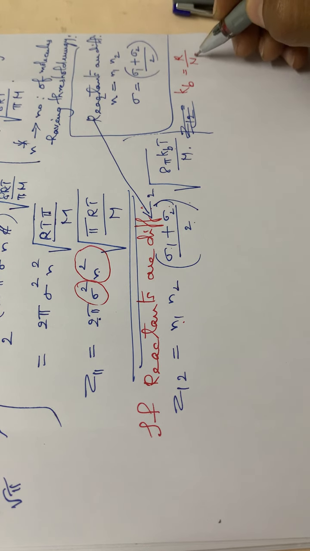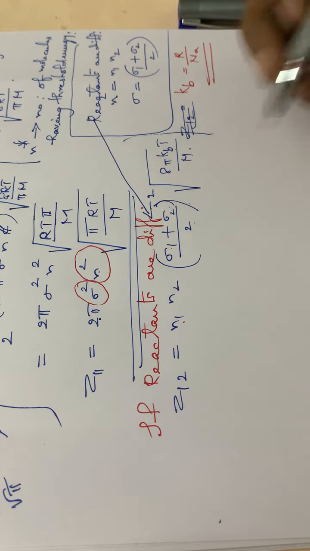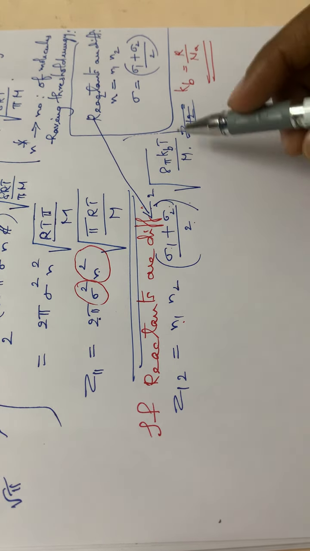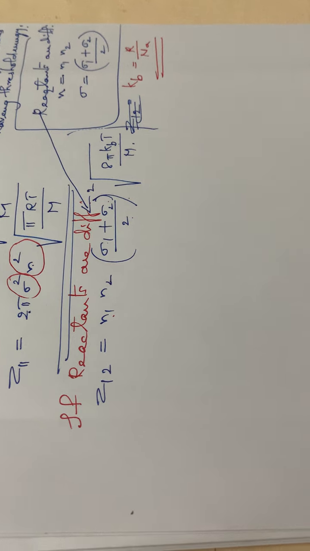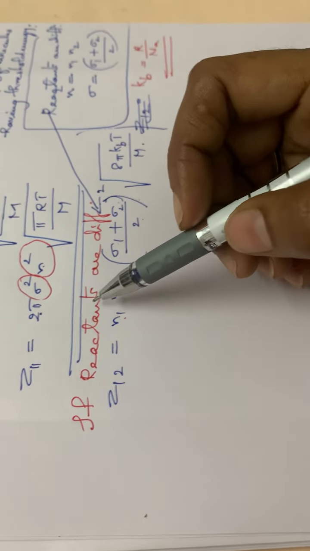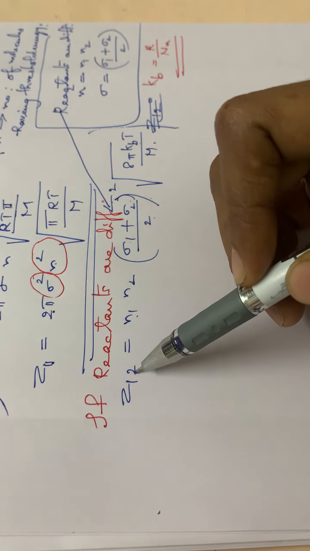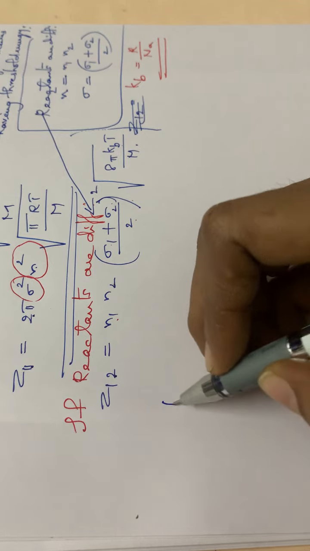Kb is equal to R by Na. That is also what we are substituting here in this equation. So you have to study this formula also, just keep it in mind. Here, if the reactants are the same then it is Z11, and if the reactants are different then it is Z12. So you can calculate the rate.